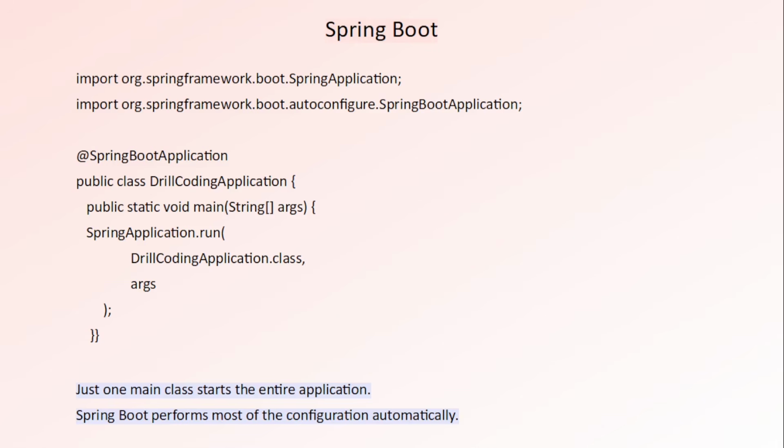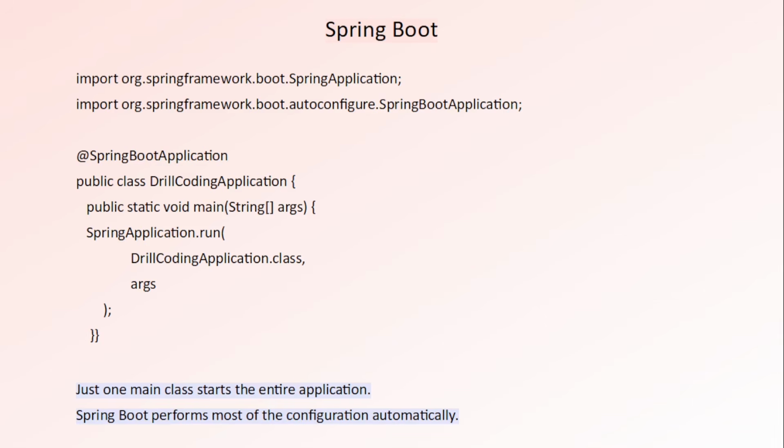But in Spring Boot, just one main class starts the entire application, and Spring Boot performs most of the configuration automatically. This is the main annotation of a Spring Boot application. It enables component scanning, auto configuration, and configuration support. This starts the Spring Boot application, and internally it creates the IOC container, scans for Spring Beans, performs auto configuration, starts the embedded Tomcat server, and makes the application ready to receive requests. So this single annotation is responsible for all these things.